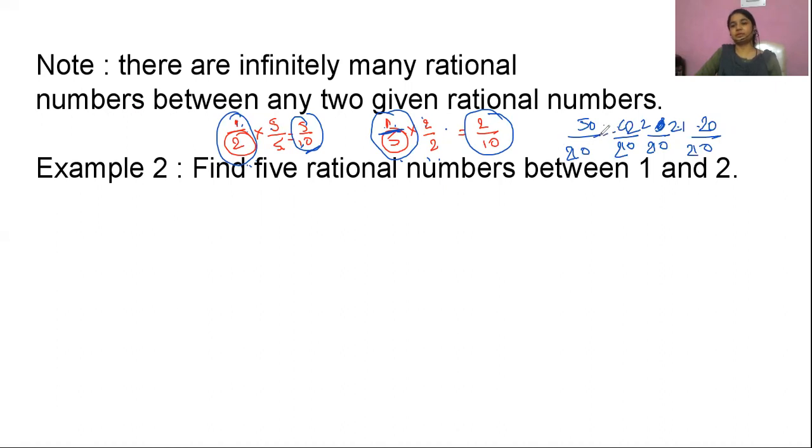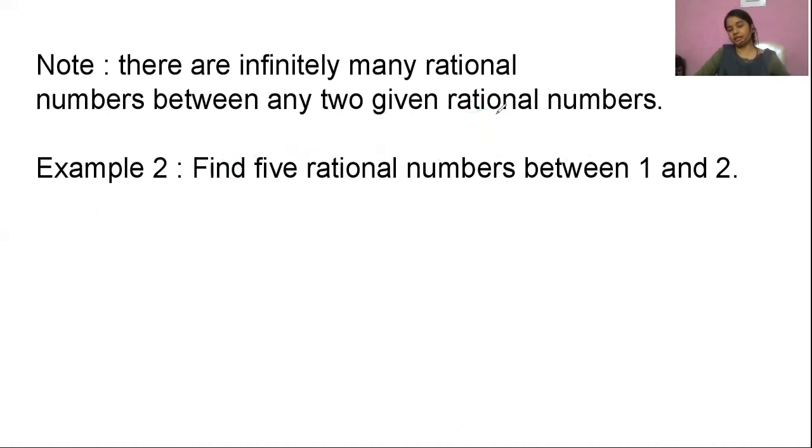Right? So in this way, we can write infinitely many numbers in between any two given rational numbers.